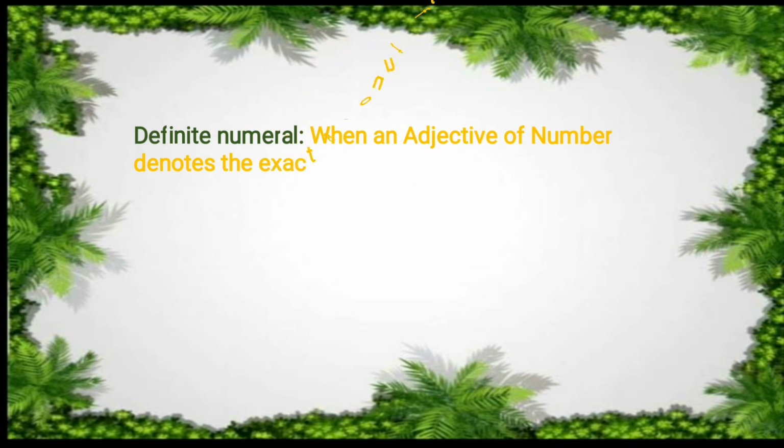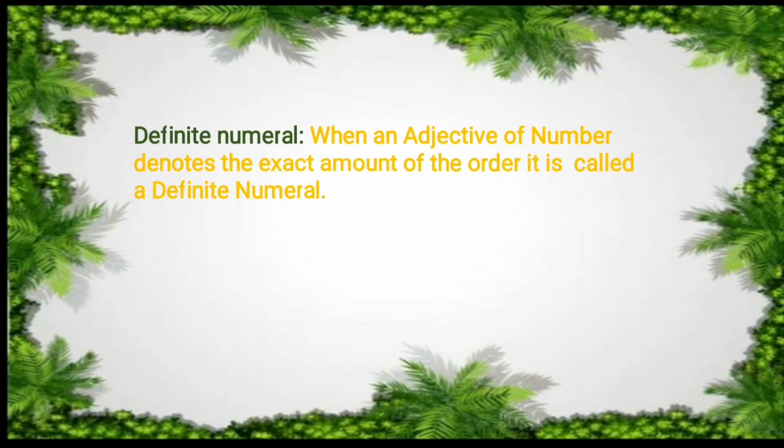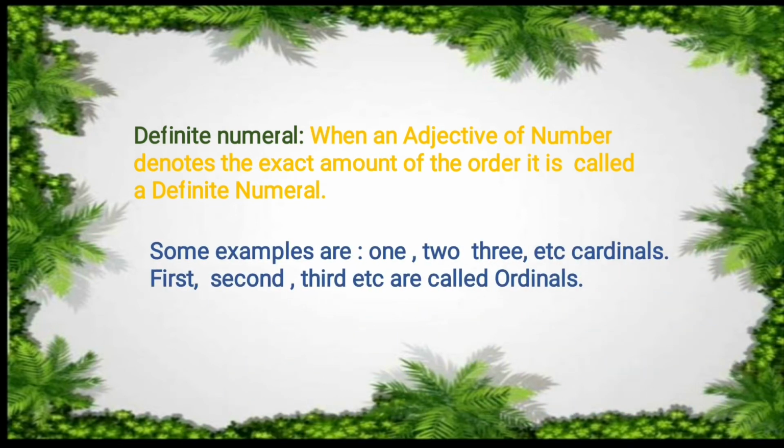What is a definite numeral? Let's see. A definite numeral is an adjective of number which denotes the exact amount or order. Some examples are 1, 2, 3, etc., which will be considered cardinals, and first, second, third, fourth will be considered ordinals.